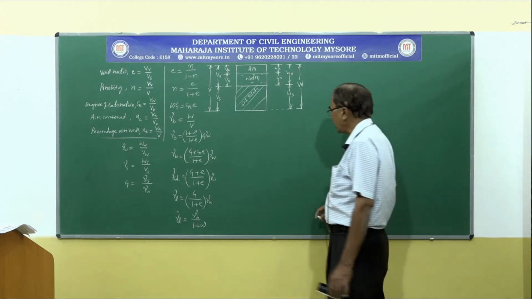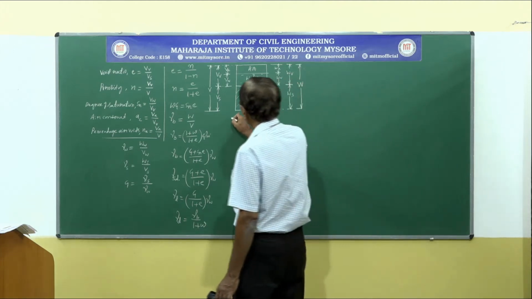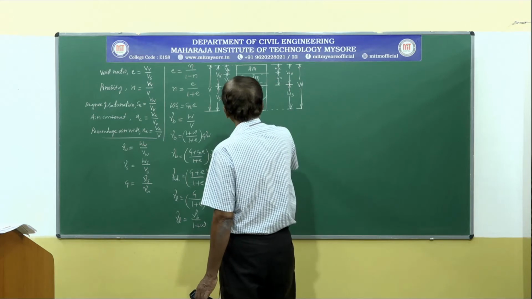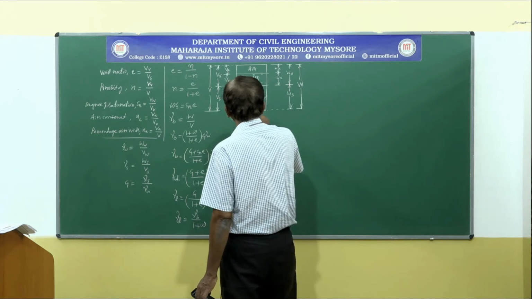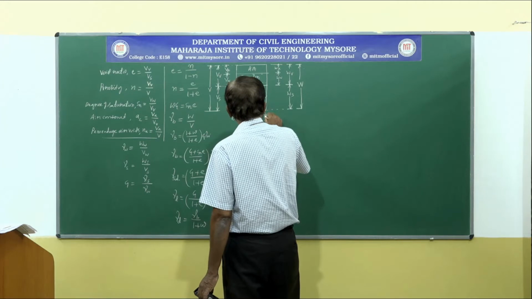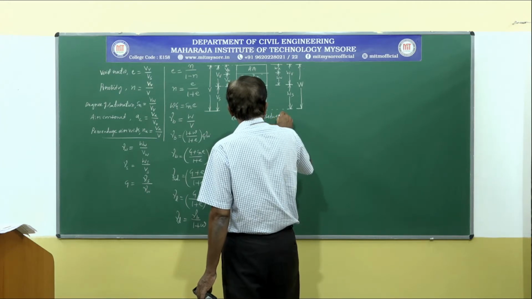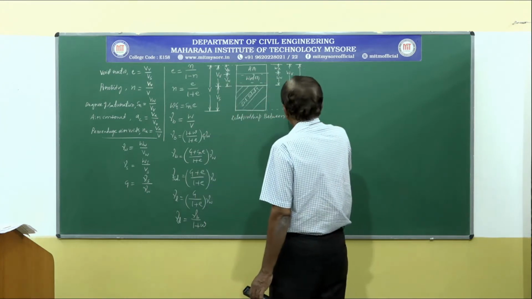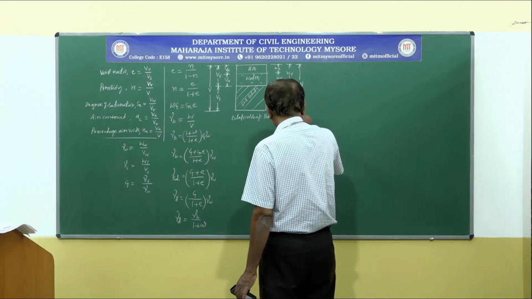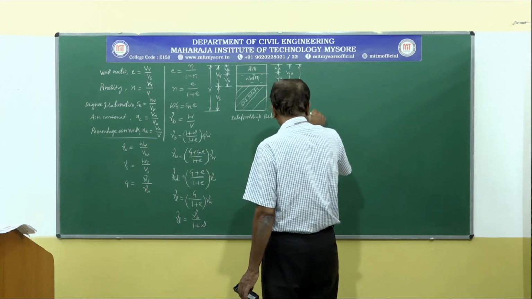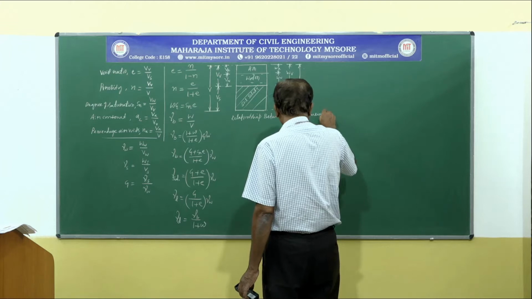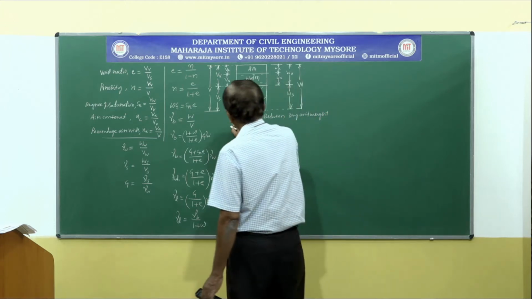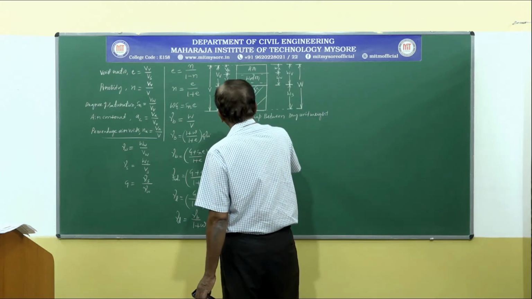Let us have another relationship, that is the relationship between dry unit weight and percentage air voids.